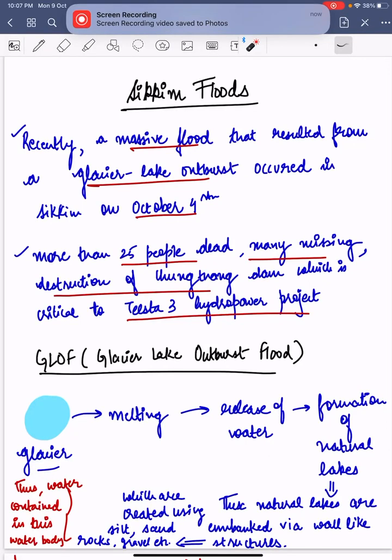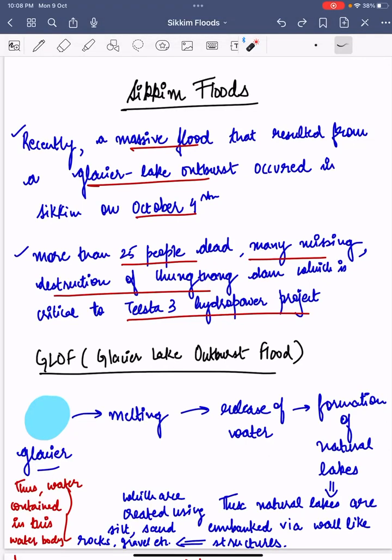Hello everyone, in the following video we are going to discuss the Sikkim floods that recently occurred in the state on October 4th due to a glacier lake outburst. More than 25 people have died, many are still missing. The destruction of Chungthang Dam, which is crucial to the state because of the Teesta 3 hydropower project, has resulted in a huge loss and has given rise to the development versus environment debate.